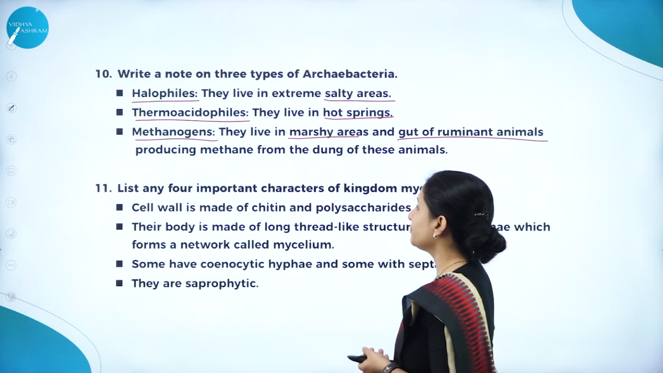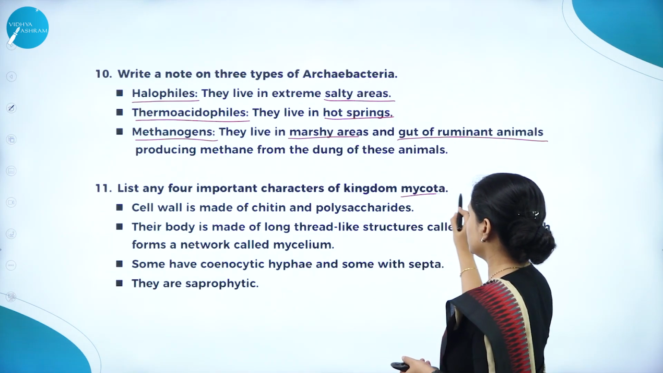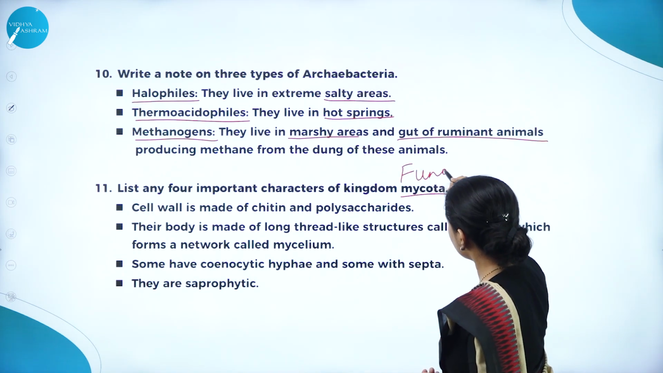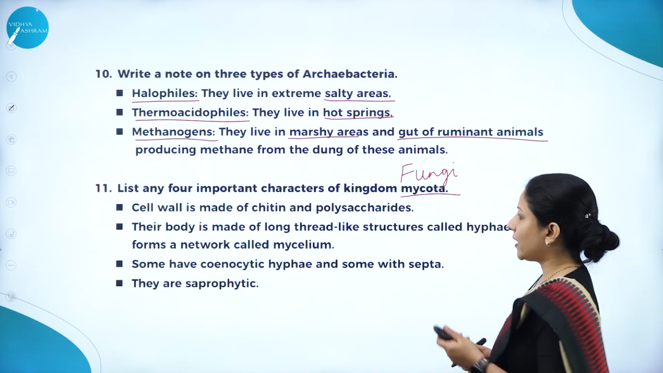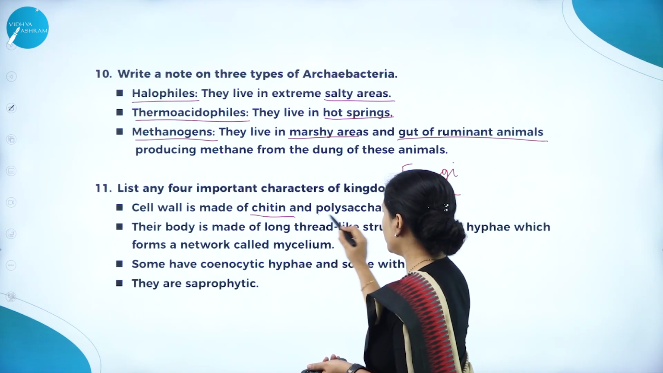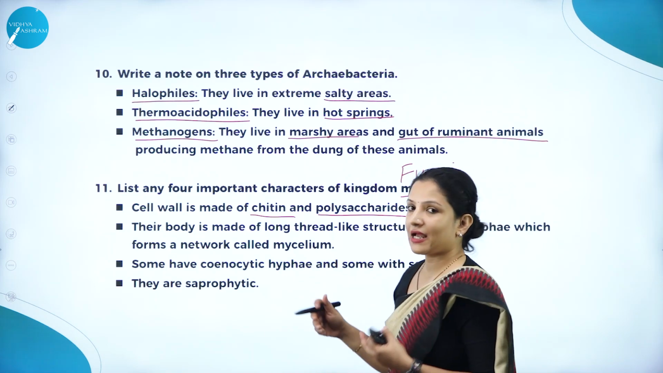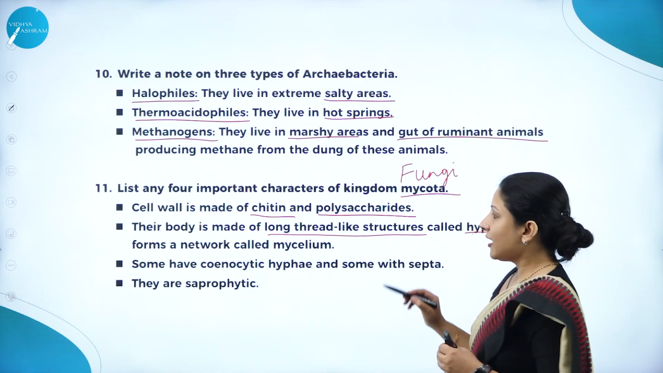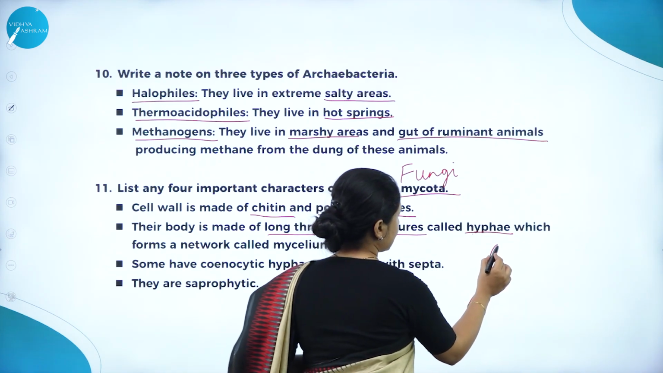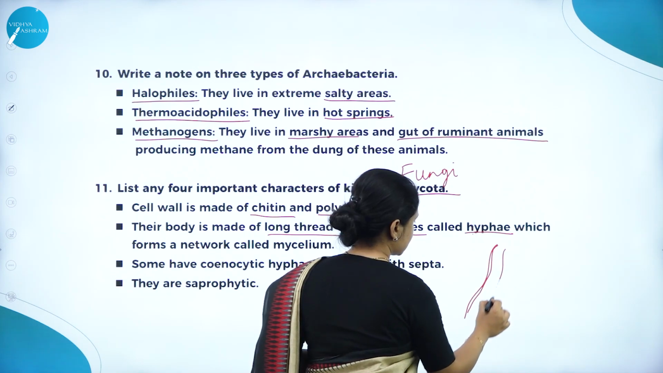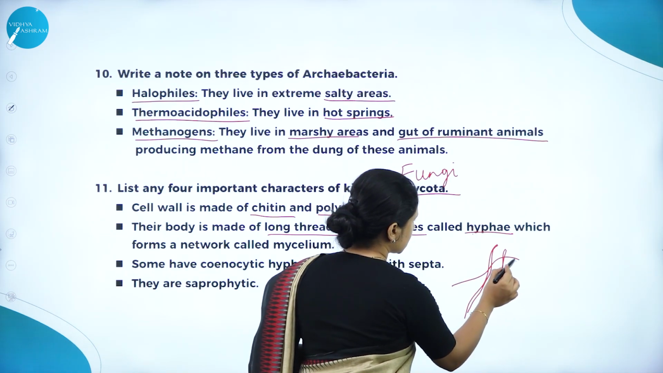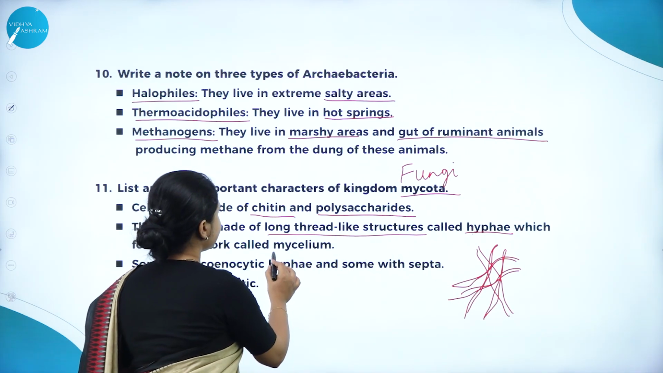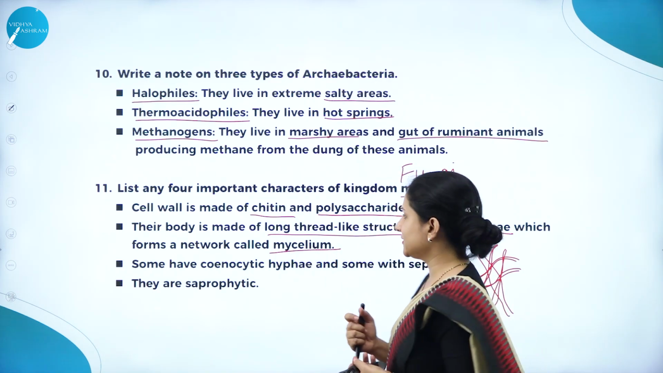Next, list any 4 important characters of kingdom Mycota. They can ask kingdom Mycota. Kingdom Mycota means, don't get confused, it is nothing but fungi. Kingdom fungi. One is the cell wall is made up of chitin and polysaccharides. Body is made up of long thread-like structures, and those thread-like structures are called what? They're called hyphae. That is, very thin, slender thread-like structures they'll have. And the network of these thread-like structures, which results in the formation of a mesh-like appearance, is called mycelium. So you have to write about hyphae and mycelium.